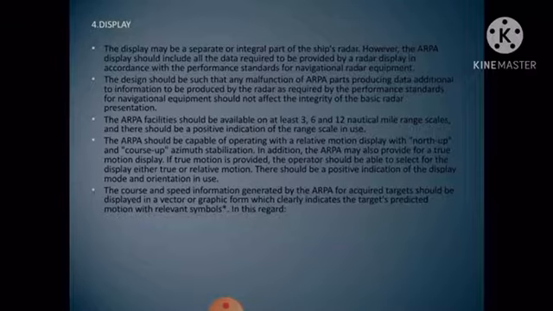Next is display. So the display may be a separate or integral part of the ship's radar. However, the ARPA display should include all the data required to be provided by the radar display in accordance with the performance standards for navigational radar equipment.